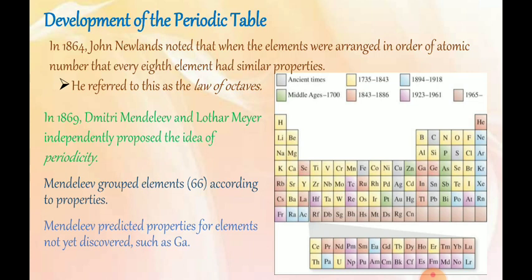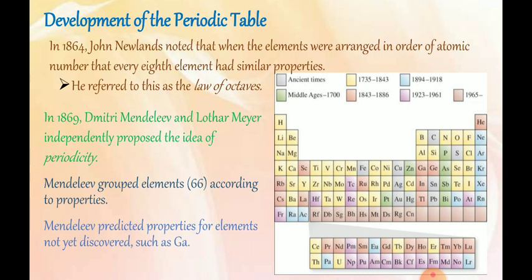Mendeleev predicted properties for elements not yet discovered, such as gallium. So these are the different steps in the development of the periodic table in the past, if you look at its history.